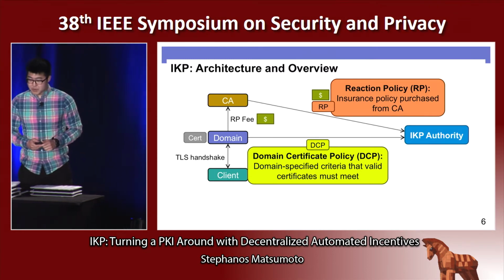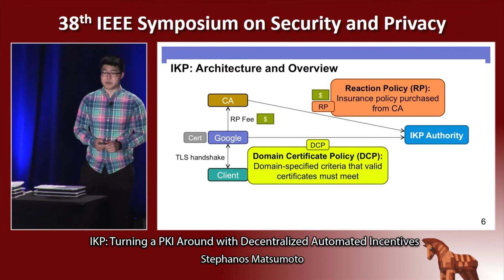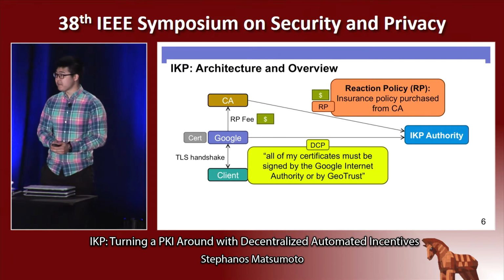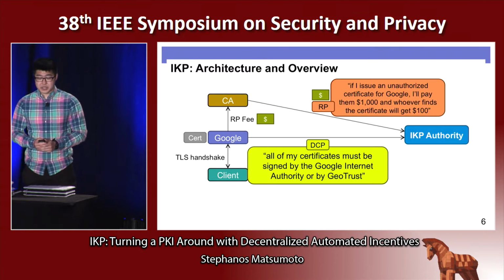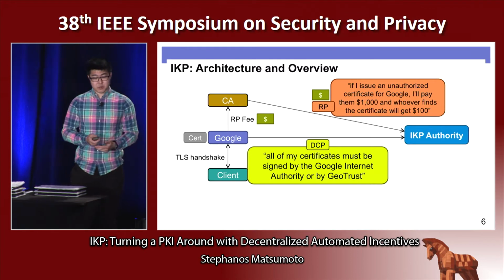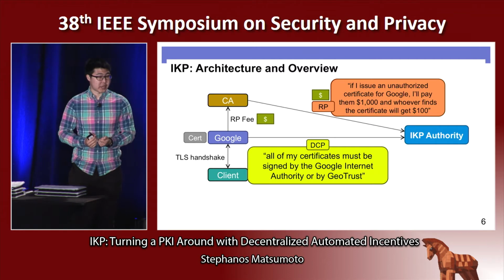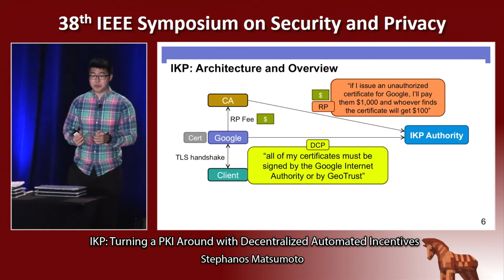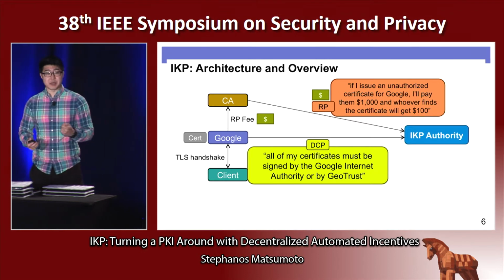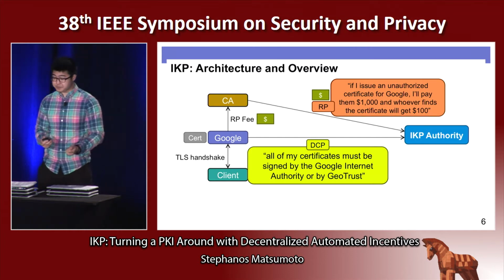Now, if we imagine as a concrete example that this domain is Google, its certificate policy may say something like, all of my certificates have to be signed by one of 2 authorized CAs. And a reaction policy may say something like, if there is an unauthorized certificate issued for Google, then they will receive $1,000 as compensation, and whoever finds such an offending certificate will get $100 as a sort of bounty. Now, I want to point out that in a common case in which nothing goes wrong, the CA can claim this escrowed money back and thus have profited from selling this reaction policy to the domain.